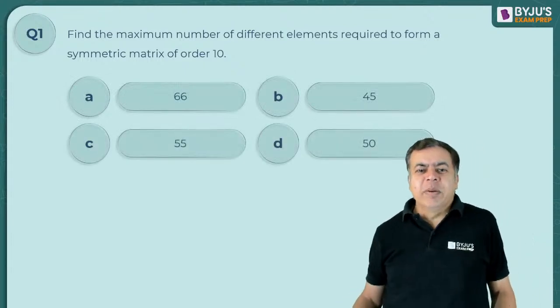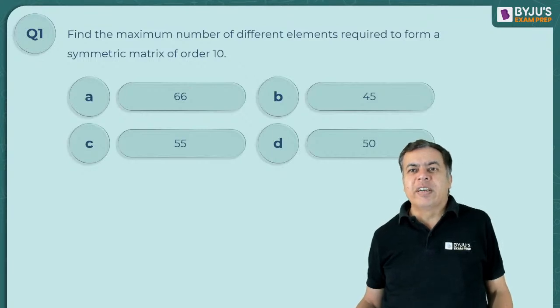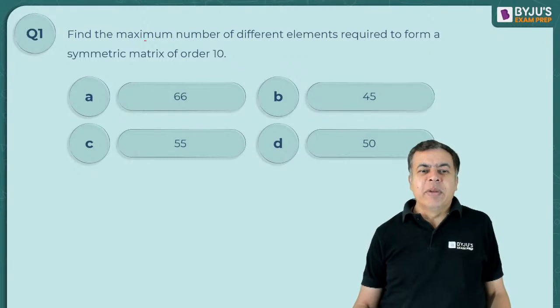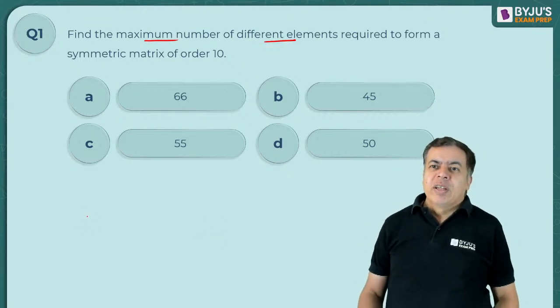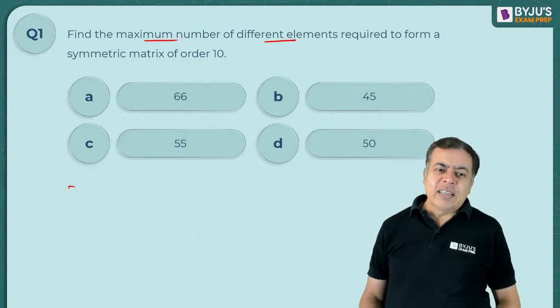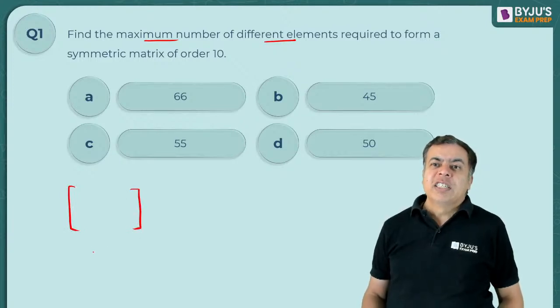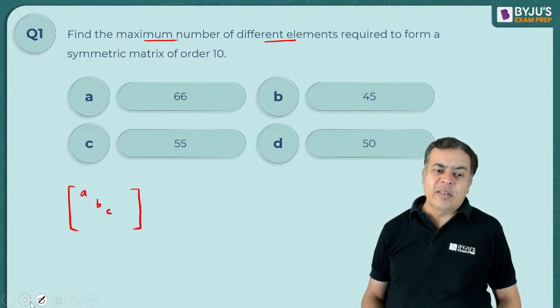Find the maximum number of different elements required to form a symmetric matrix of order 10. Okay, he's saying maximum number of different elements. What maximum number of different elements is possible? Just see, right? The structure of a symmetric matrix, I told you, is like this.